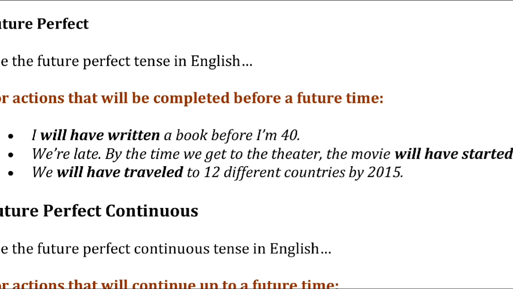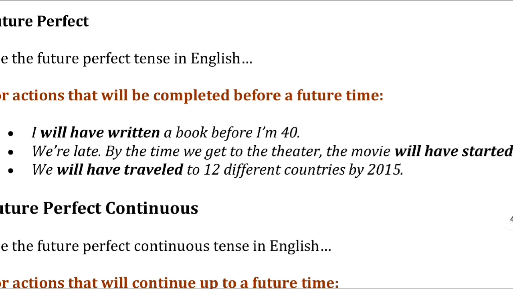We'll move to future perfect, used for an action that will be completed before a future time. You are having a target of completing some actions. For example, I will have written a book before I am 40. Means he is planning to write a book, but before getting 40 years of age, he will be able to do so. We are late. By the time we get to the theater, the movie will have started already. We will have traveled to 12 different countries by 2015. You are thinking of a plan and you are confident that you will be completing that incident or target before the future time.